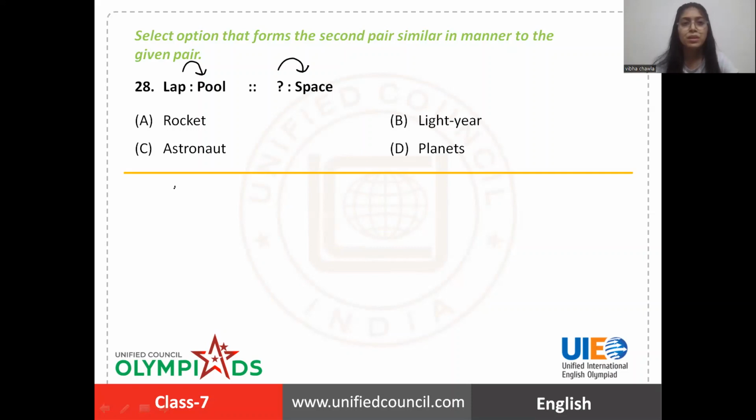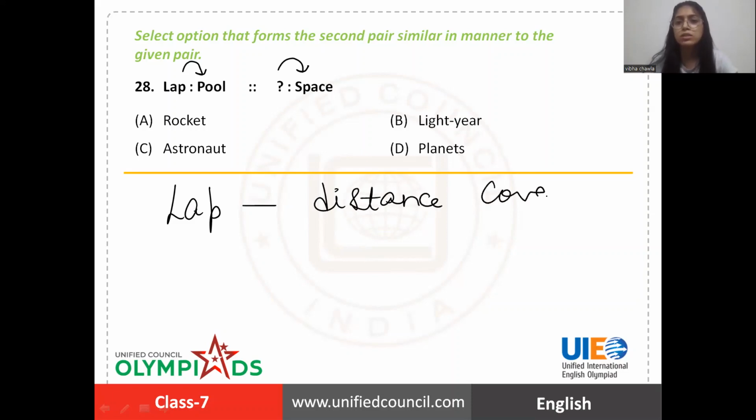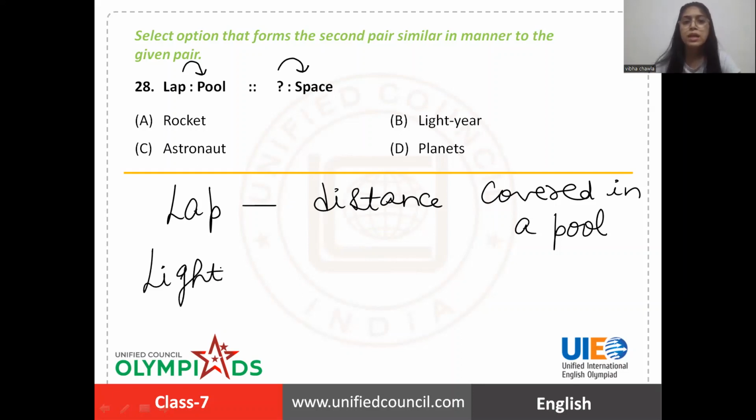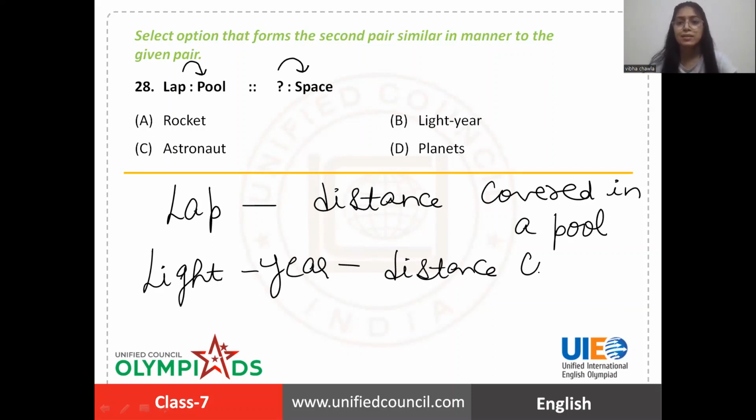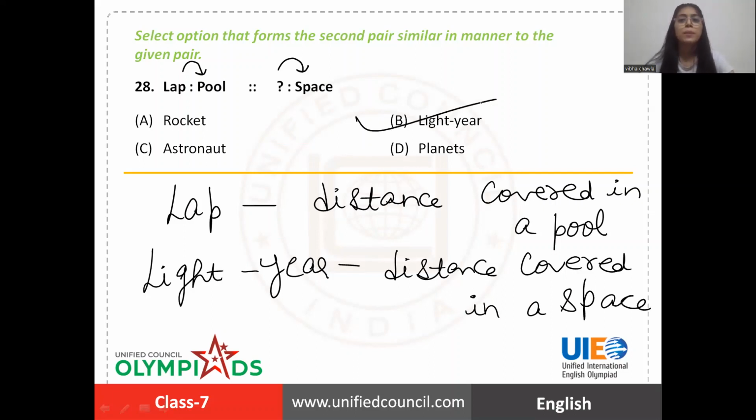See, lap is a distance covered in a pool. So among the given options, light year is the one which has the same connection with space. I hope you got it. Yes, it is distance covered in a space. So the right one is obviously option B.